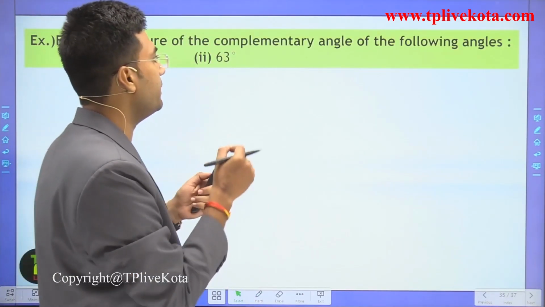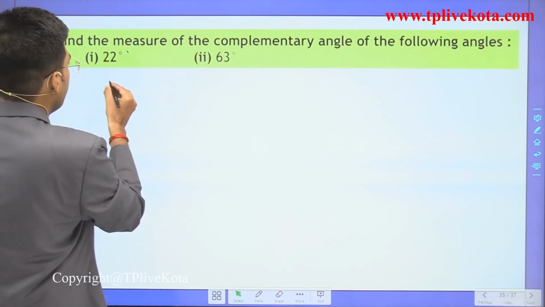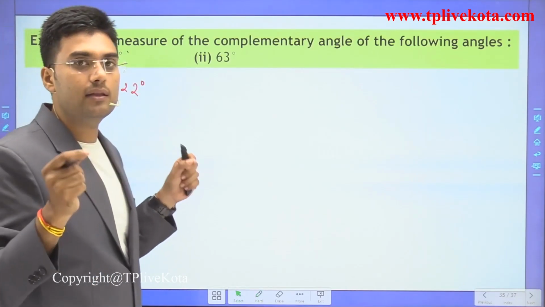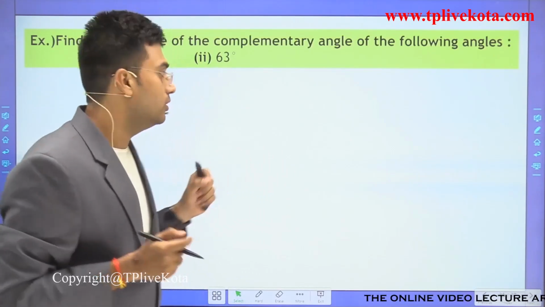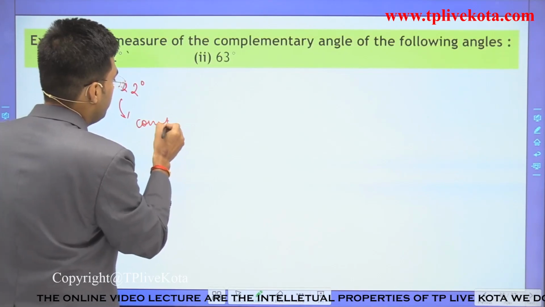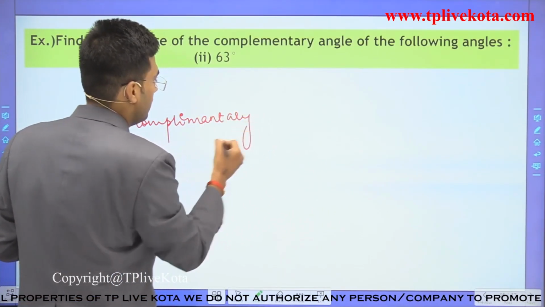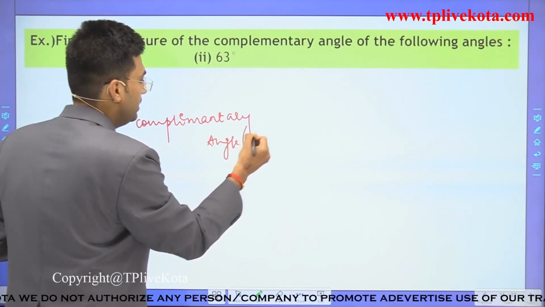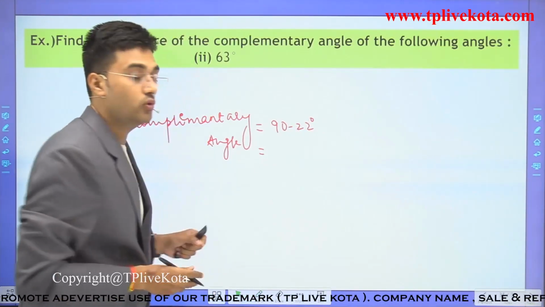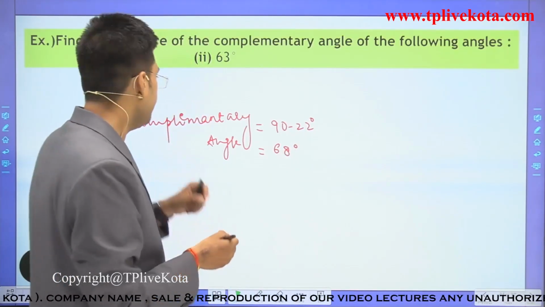So now after this example, let's move to the next example. We have to find the measure of the complementary angle of the following angles. The first is 22 degrees. We have to find the complementary angle of this. So its complementary angle is equal to 90 minus 22. So it is equal to 68 degrees.